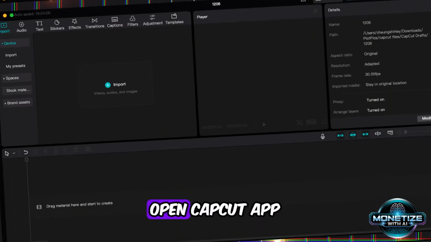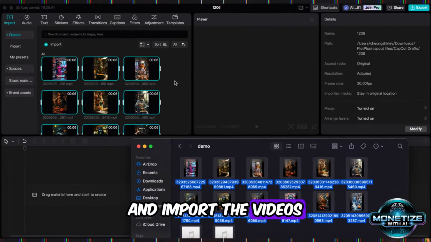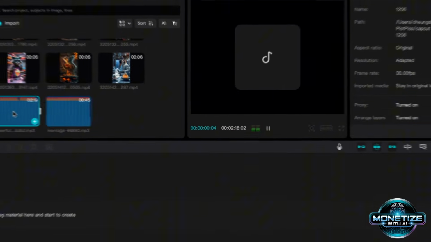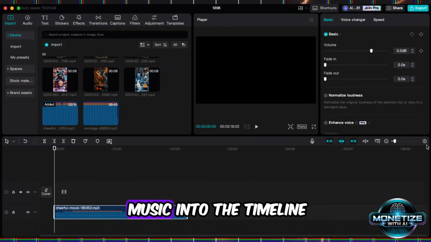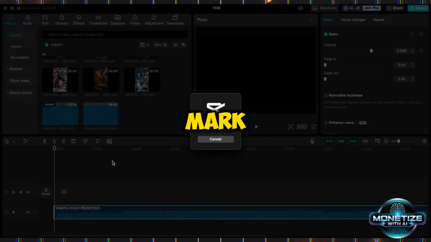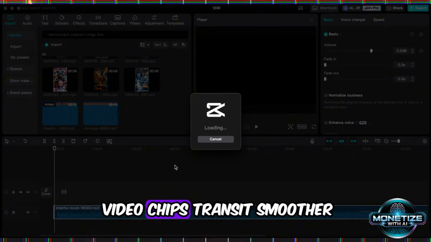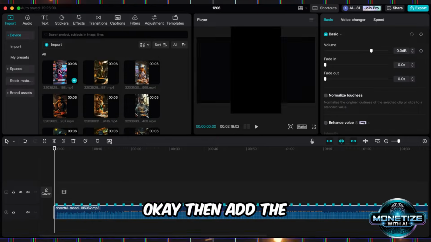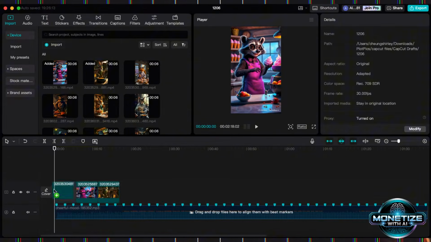Okay, now open the CapCut app and import the videos and background music into CapCut. First, drop the background music into the timeline and click AI Mark Beats. Why am I using AI Mark Beats? That will make our video clip transitions smoother. Okay, then add the video clips into the timeline.